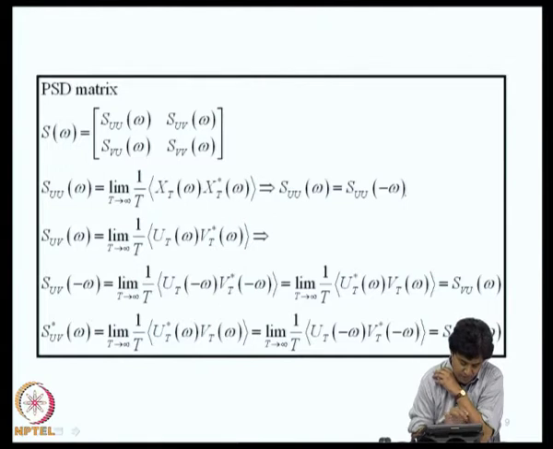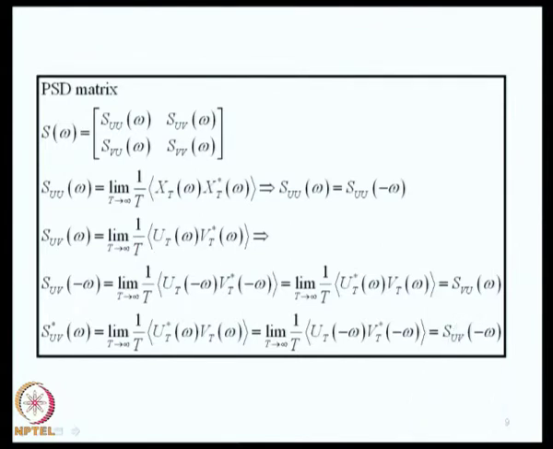Now, if you consider SUV of omega, this is expectation of UT of omega, VT star of omega. I think there is a mistake here, in this SUU of omega, this x should be u. SUV of omega is defined like this.